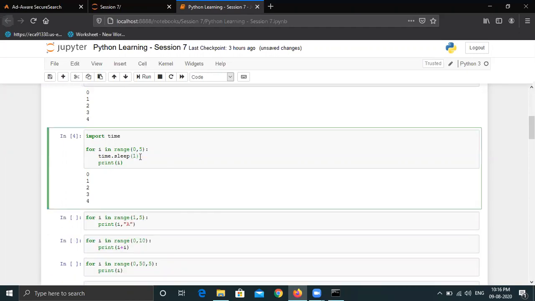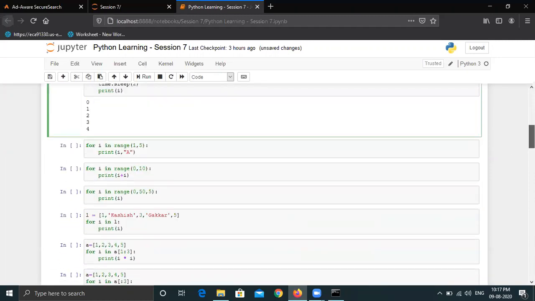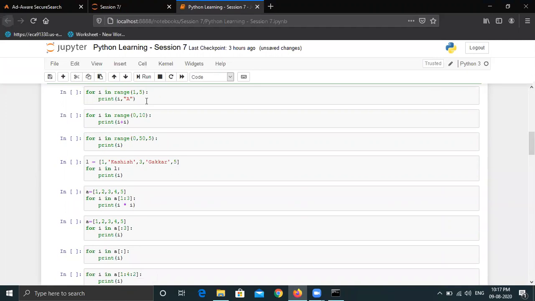Maybe you can try to increase the time and test this time.sleep function that comes from the time library. We will talk much more about libraries later, but this is just for demonstration purposes. Now, okay. Now this should make your question much clearer in this example.